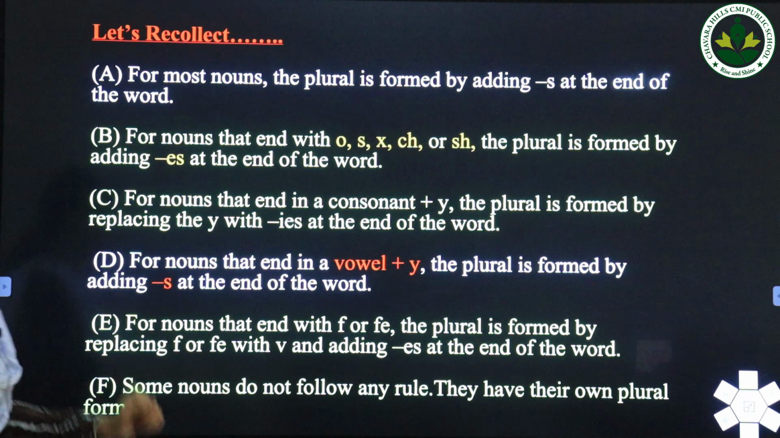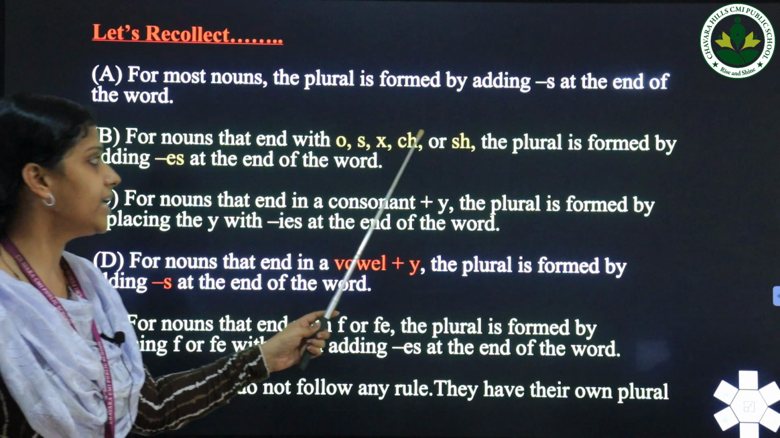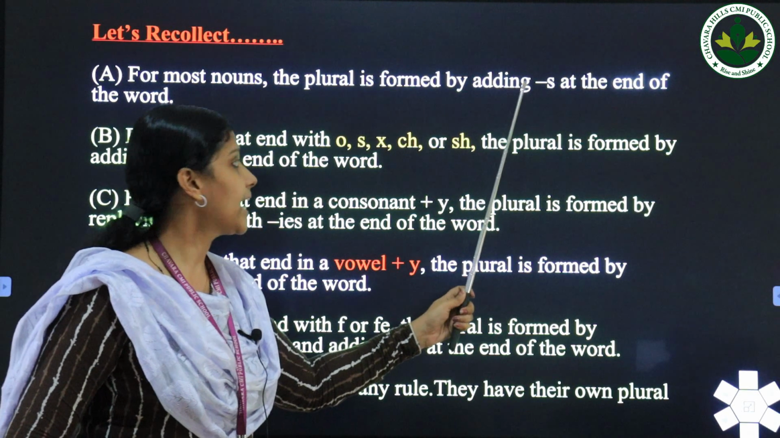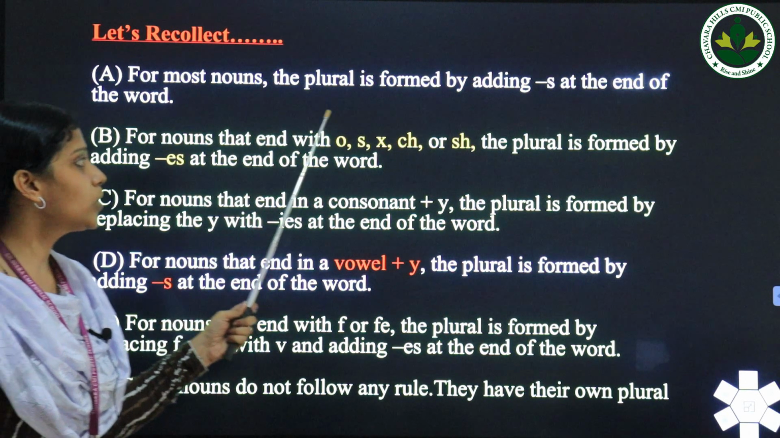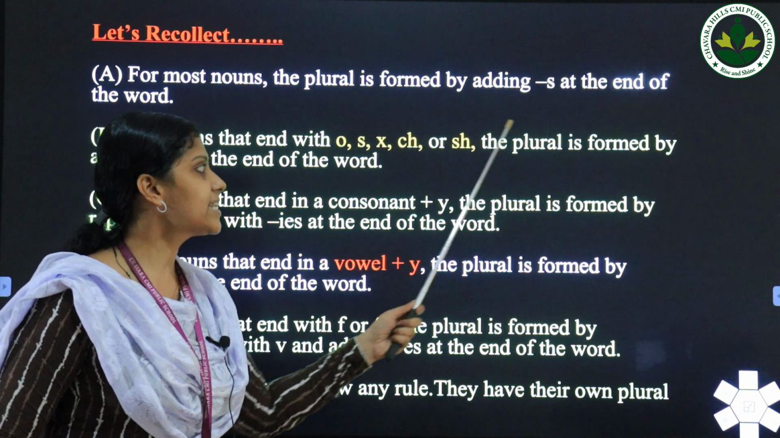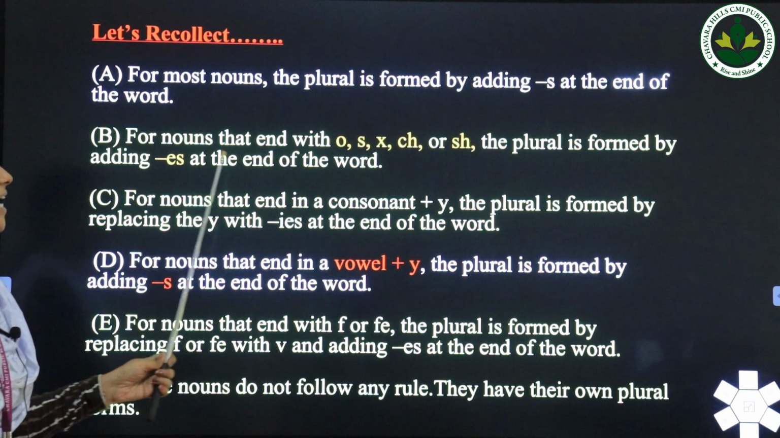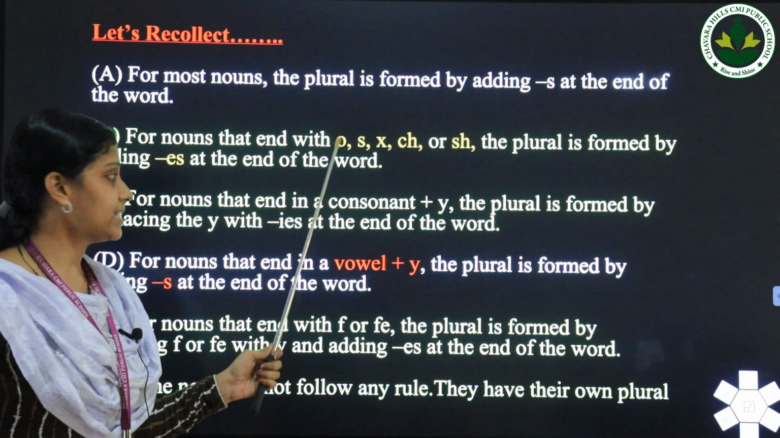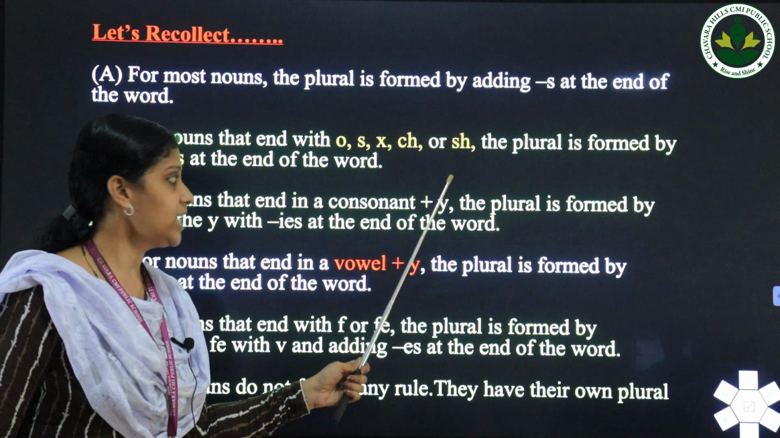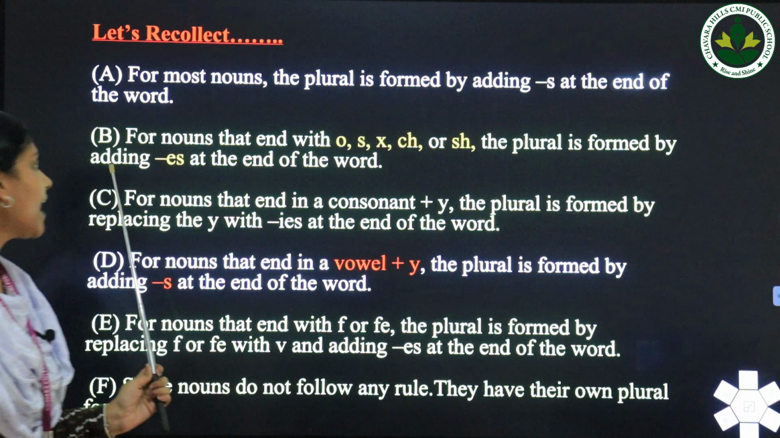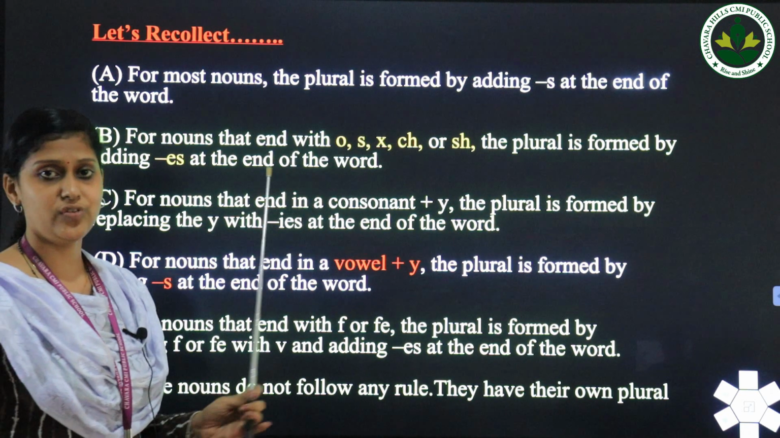Yes, first one: for most nouns, the plural is formed by adding s, adding the letter s at the end of the word. Okay, next one: for nouns that end with o, s, x, ch or sh, the plural is formed by adding es, the letters es, at the end of the word.